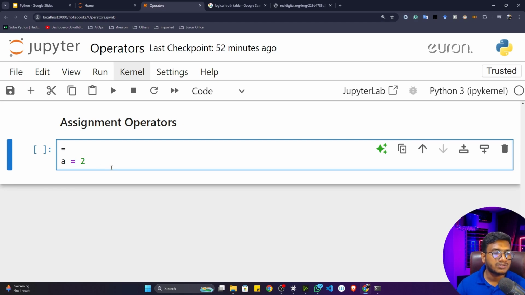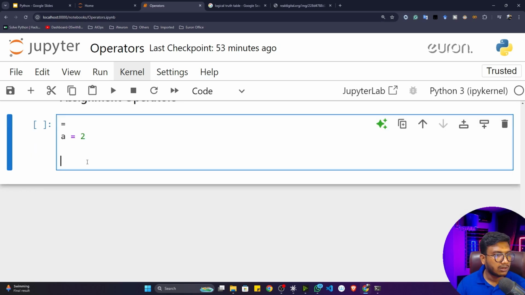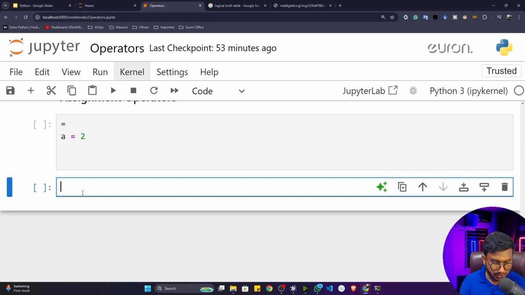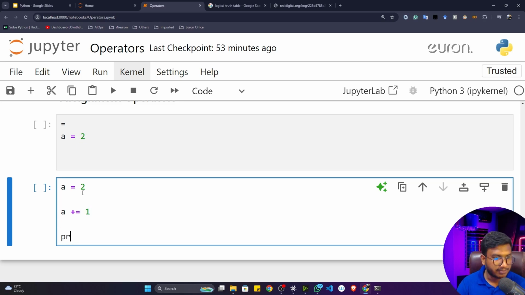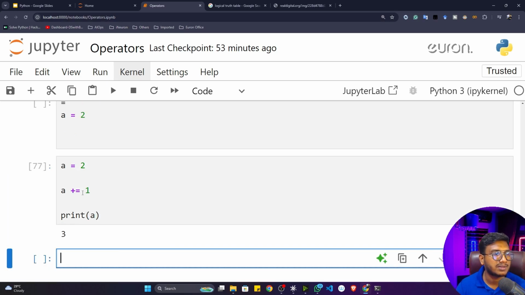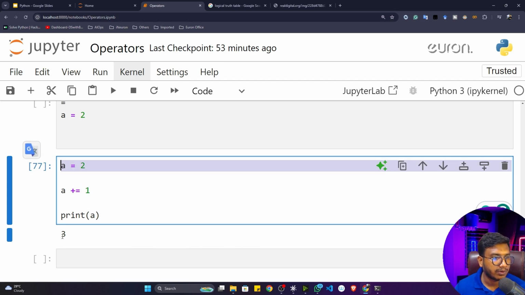Now there are so many ways you can use this assignment operator. I can take a new cell, and here I can write a is equal to 2. Now if I write a plus equal 1 and execute this program and print a, what will happen? a will become 3. Why? Because previously a was 2. I just wrote plus equal, which means it will add 1 to this 2, so now it will become 3. That's how you can also use the assignment operator.